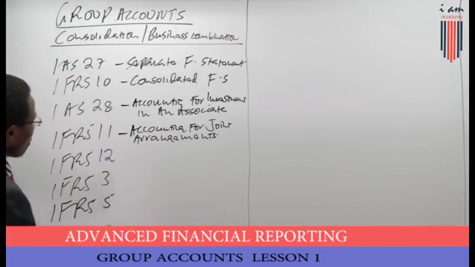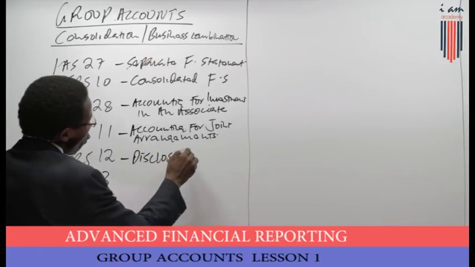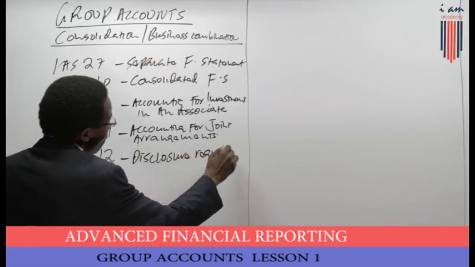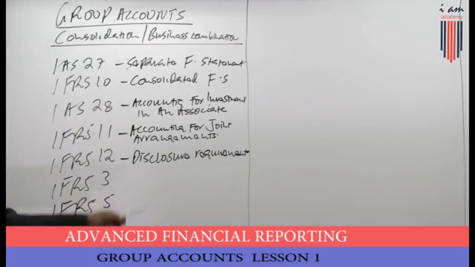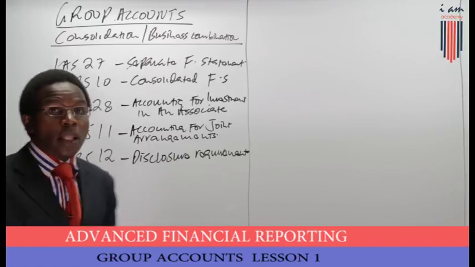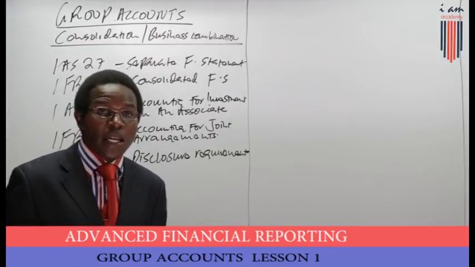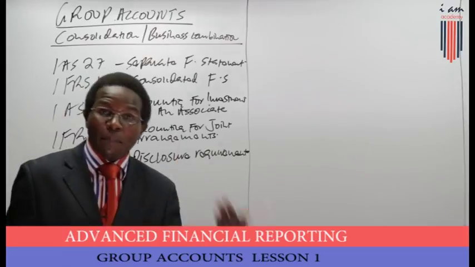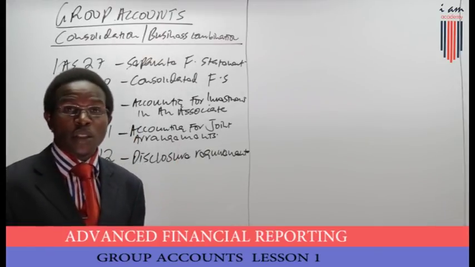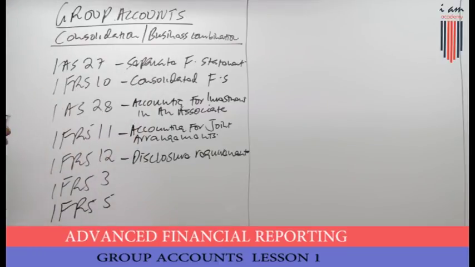Then IFRS 12, we have the disclosure requirements. Remember, disclosure requirements is in respect not only to the separate financial statements, but also the consolidated financial statements, and also the investment in an associate, IAS 28, and also IFRS 11, that's accounting for joint arrangements. So disclosure requirement, what are you required to disclose in the financial statements for better understanding of the financial statements.